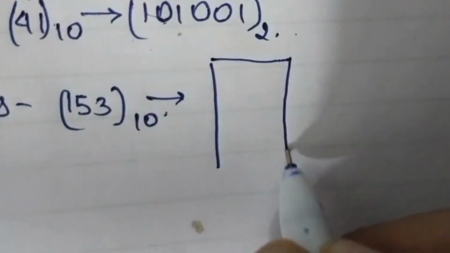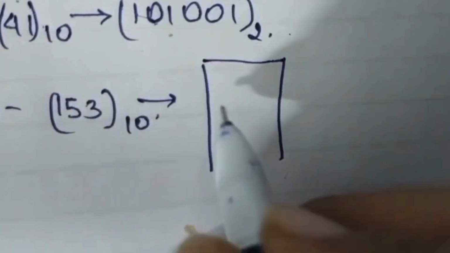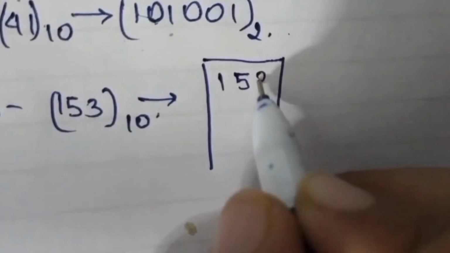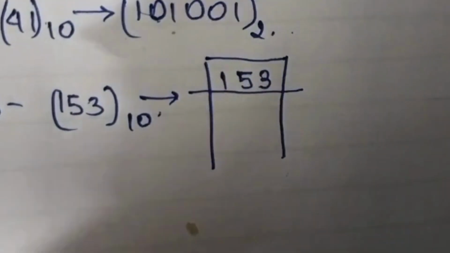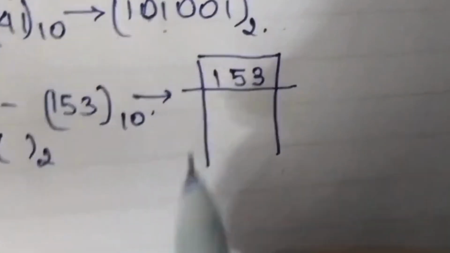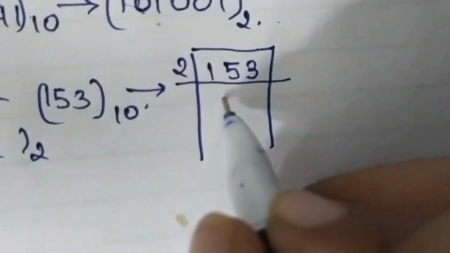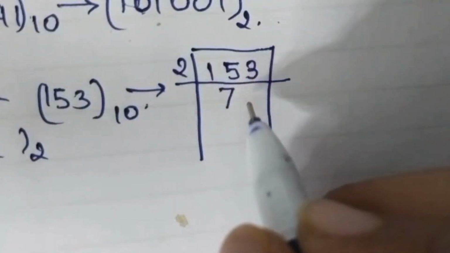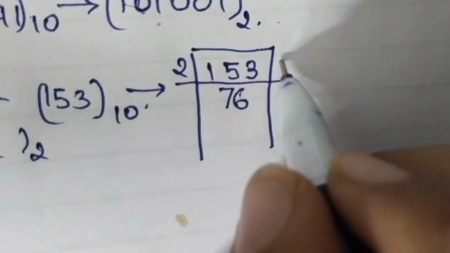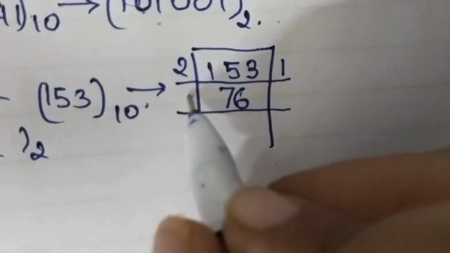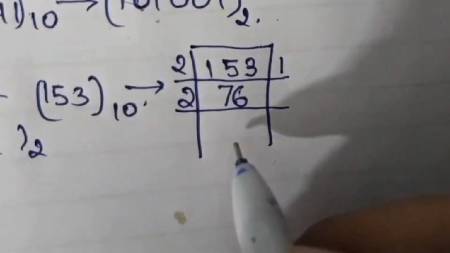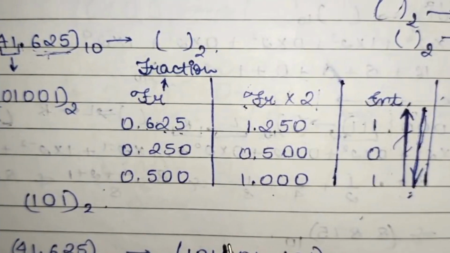Now what we will do, we will take its factorization as I told you in this question. So let's mention this one. This is our 153. As I told you, we have to convert it into binary, so we will divide it with 2, that is 2, 7, 14, and then 1 carry here, then 2, 6, 12. It gives the remainder 1. Then again we will divide it with 2, then 2.